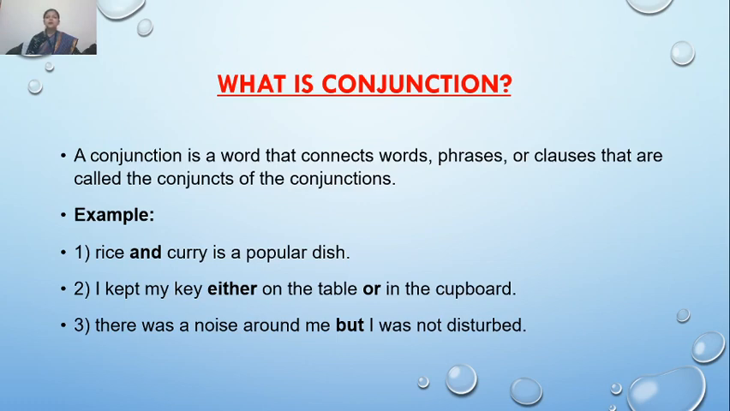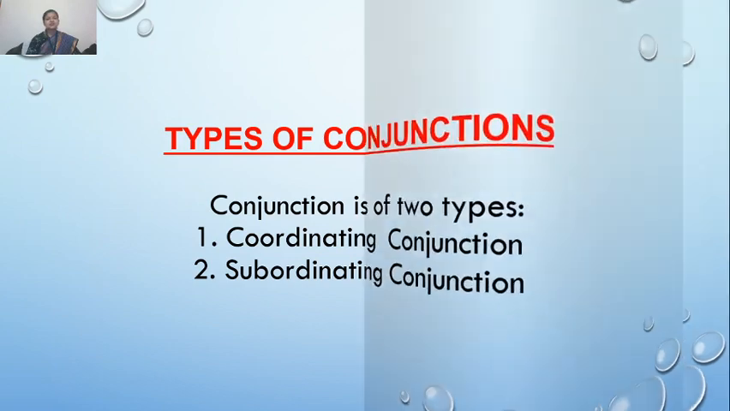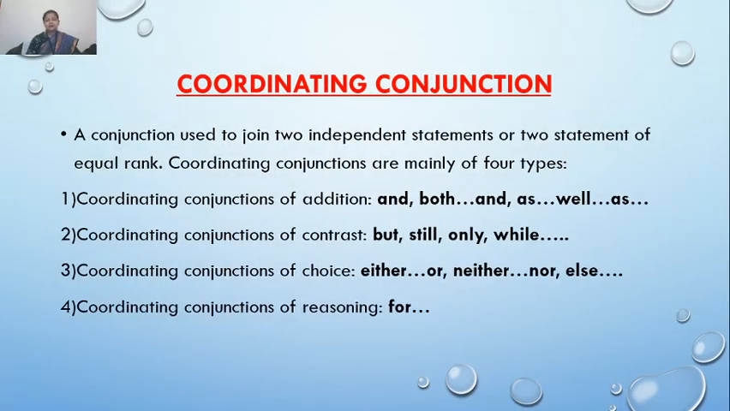There was a noise around me. This is my first clause, and I was not disturbed. This is my second clause, and both the clauses have been joined with but. So what is conjunction? Conjunctions are the words that help in joining words, phrases, clauses, sentences, all that. It is a very essential part of speech. Beta, the conjunctions are mainly of two types: coordinating conjunctions and subordinating conjunctions. So let's see what are coordinating conjunctions.